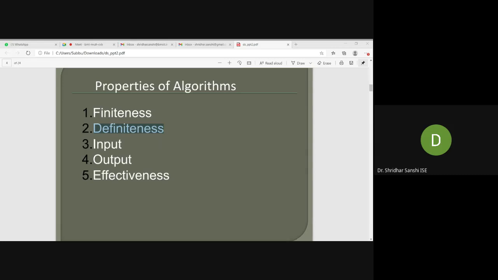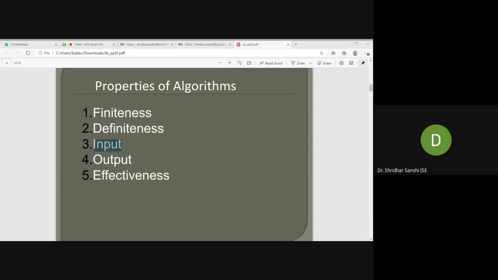Each step should be unambiguous. That is the second property. And the third one is input. For a given problem there might be some inputs to the algorithm, so first you need to get the inputs.